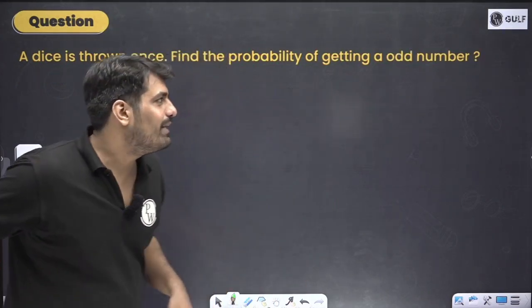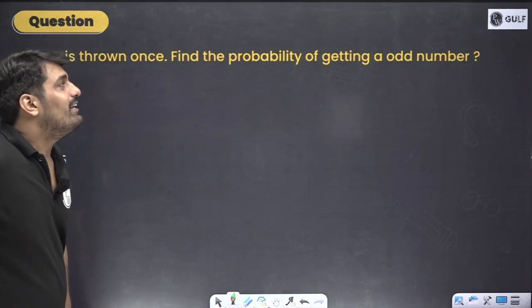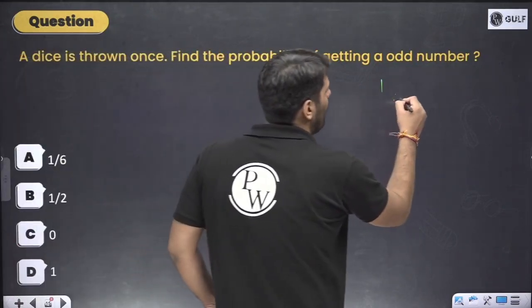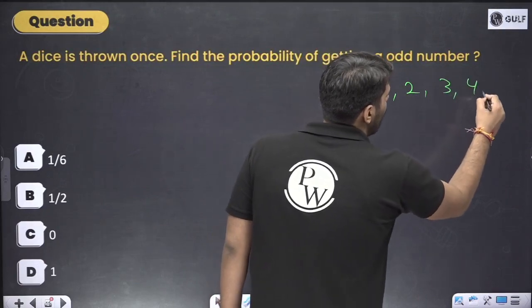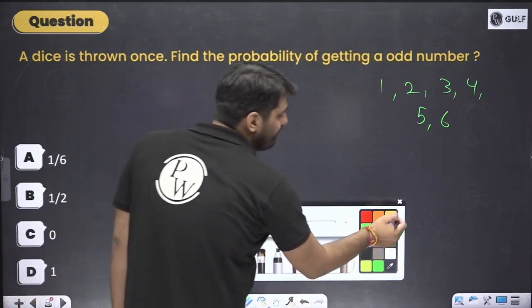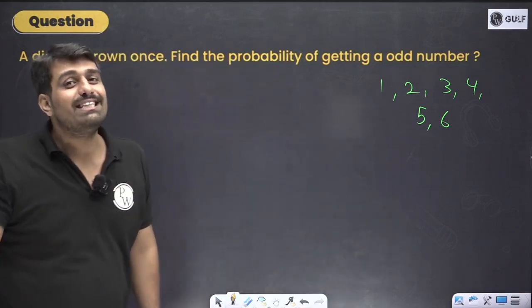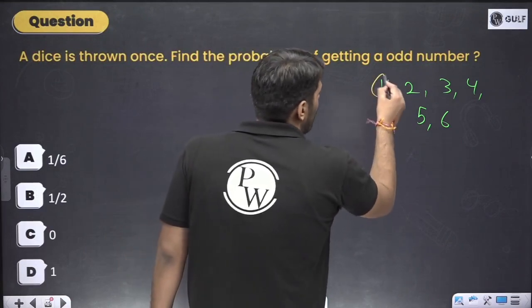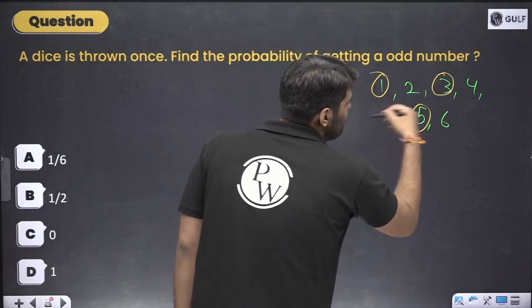We go forward to the next problem. Probability of getting an odd number when the dice is thrown. So this is again very simple. 1, 2, 3, 4, 5, 6. What are the odd numbers? The definition of odd numbers should be clear. Mathematics is a holistic thing. It's a real life thing which you are dealing with. 1 is an odd number, 3 is an odd number, 5 is an odd number.